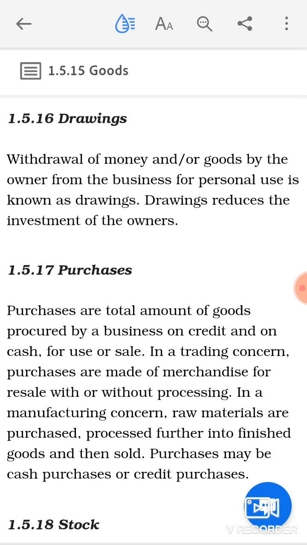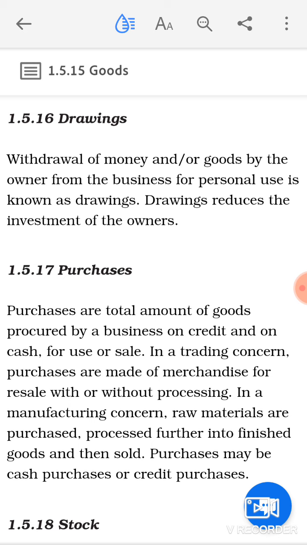In a trading concern, purchases are made of merchandise for resale with or without processing. In a manufacturing concern, raw material is purchased, processed further into finished goods and then sold. So purchases may be cash purchases or credit purchases. Either you can make the purchase on cash or you can make the purchase on credit.